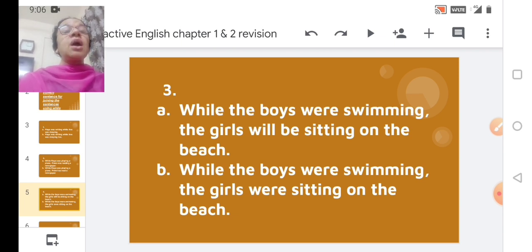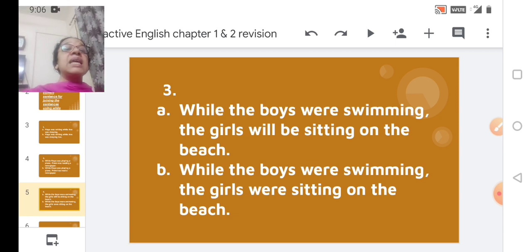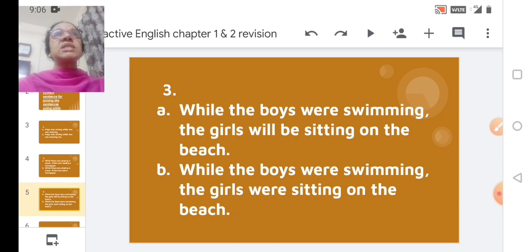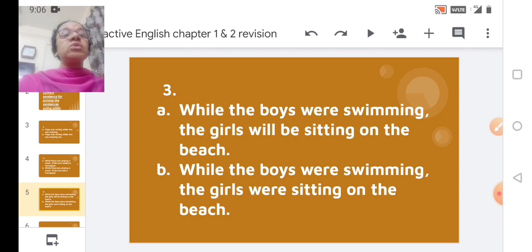Second option, while the boys were swimming, the girls were sitting on the beach. You had seen in that picture the boys were swimming and at the same time the girls were sitting on the beach. But the first option says the boys were swimming but the girls will be sitting. Right now they are not sitting but they will be sitting. So that is not the correct answer.